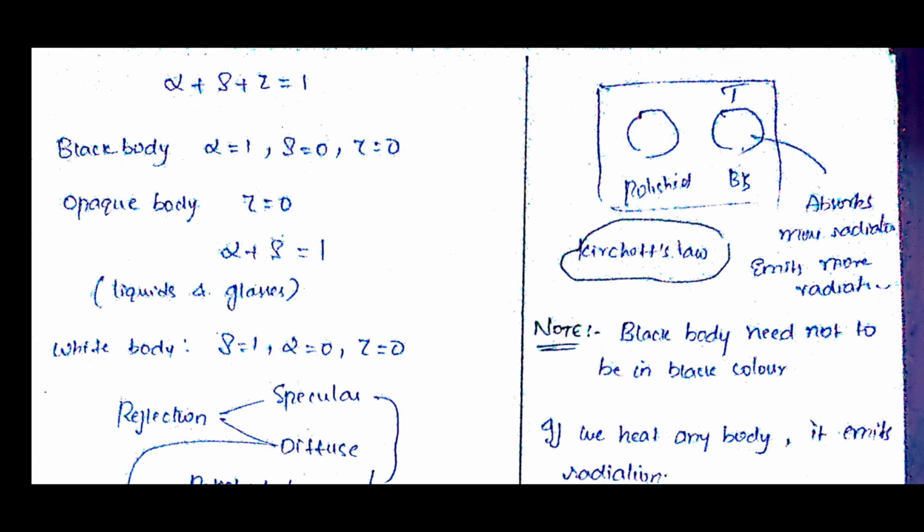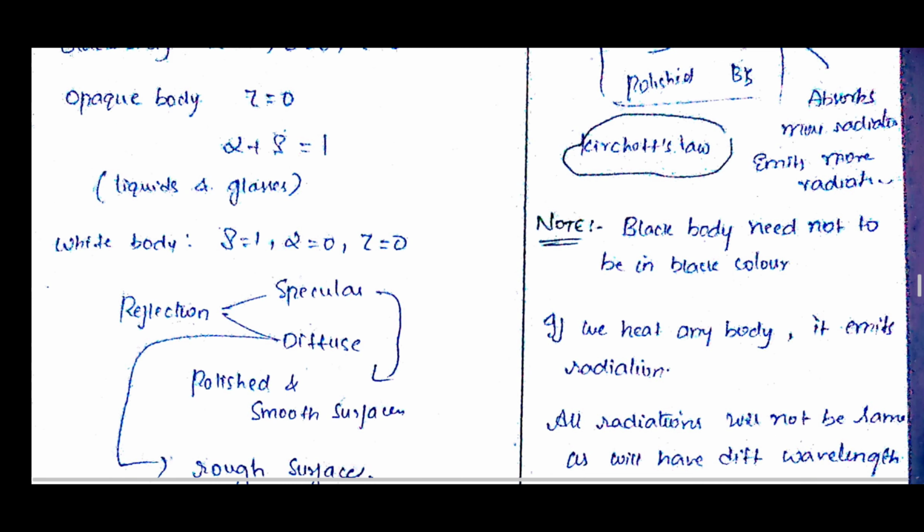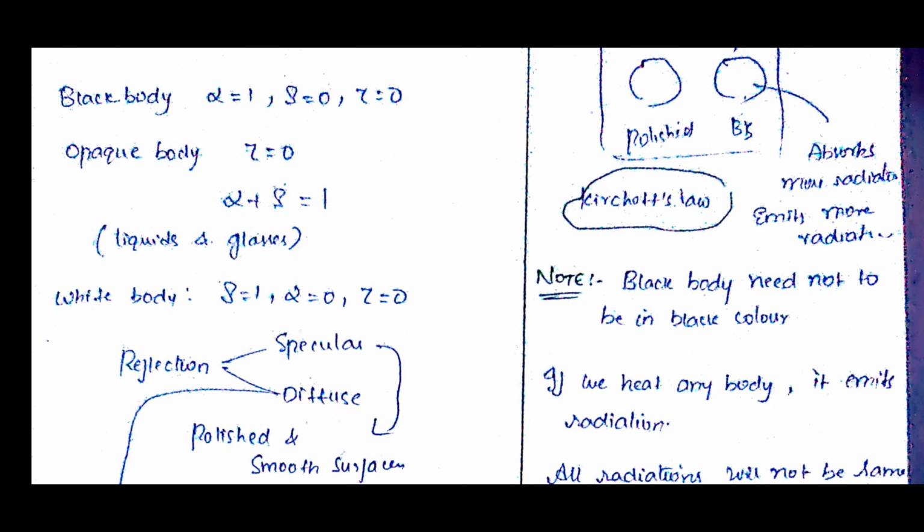If it is an opaque body, then transmission will be 0. Then alpha plus rho is equal to 1. Generally we see this in solids and liquids and glasses too. Sorry, if it is an opaque body, transmissivity is equal to 0. It will not transmit, so alpha plus rho is equal to 1.